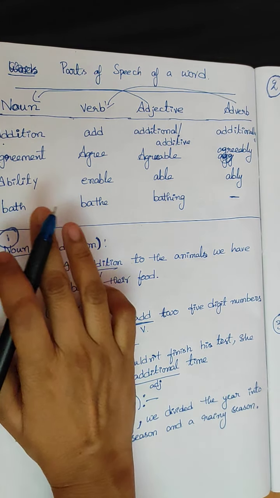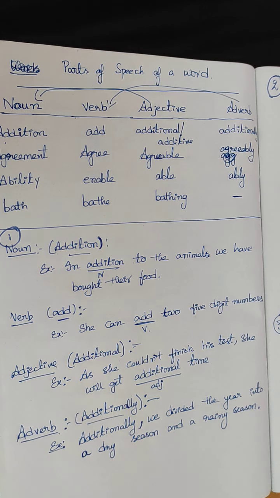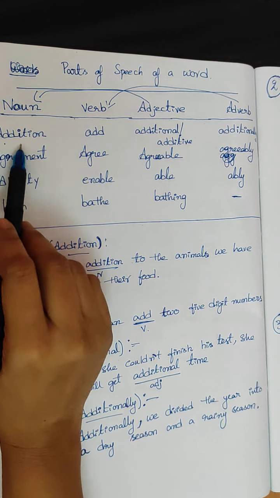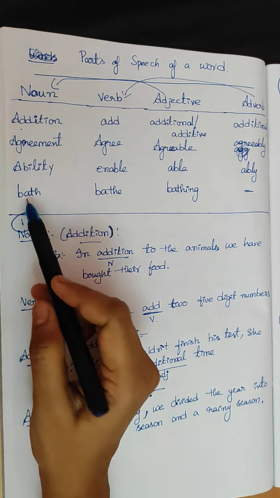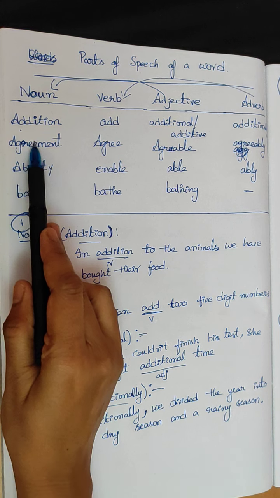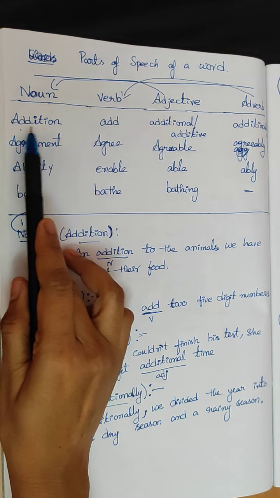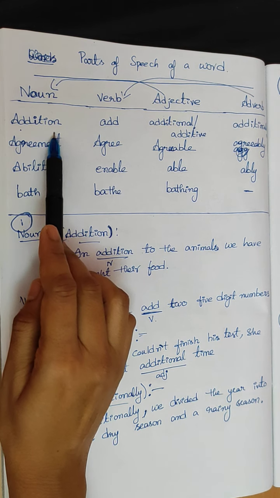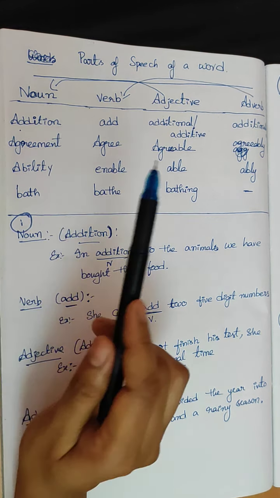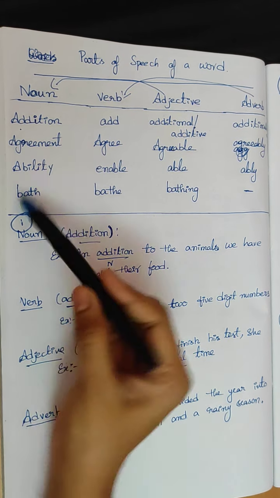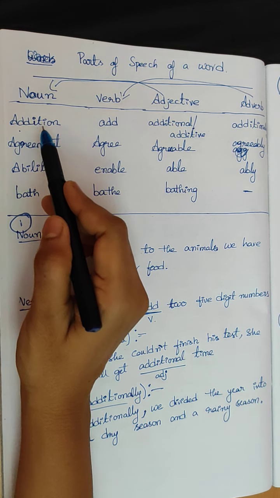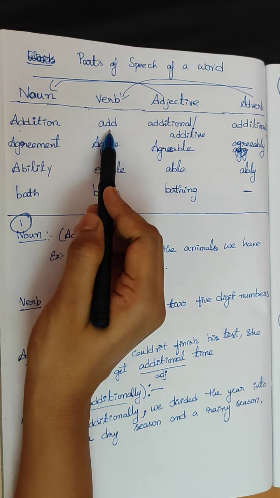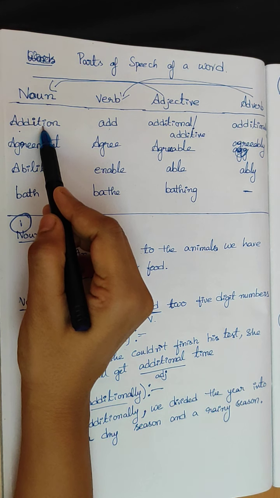So I will explain how these forms work. Let me take just one example. I have taken addition. Here addition is the noun form, an abstract noun. And what about the verbal form of this noun, addition? If they ask what the verbal form is, it means add. Add is the verbal form.